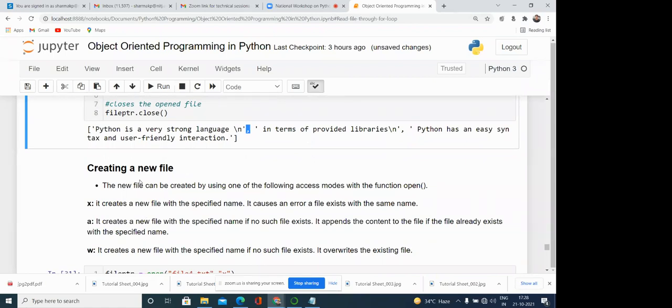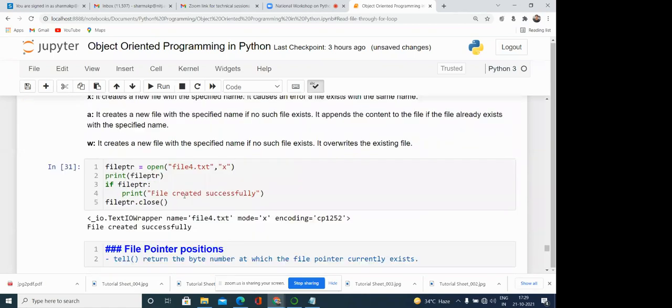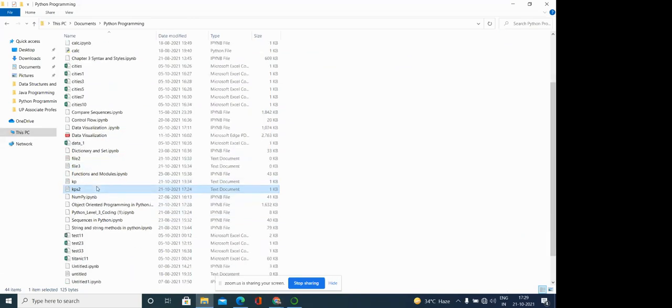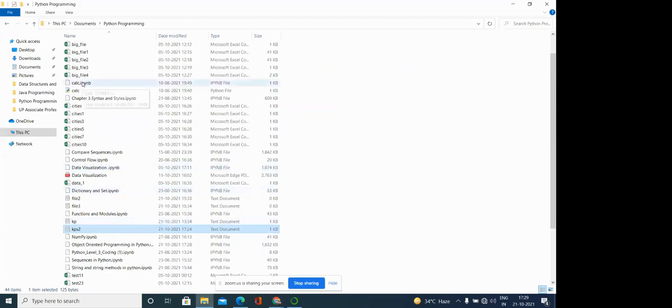Now, creating a new file, how can we create a new file? You know very well that if we are using append mode or write mode, or one more mode, that is X, then by using these modes, if the file is not already available, we can create the file. Like this you can see. Suppose file 4, there is no file 4 there.